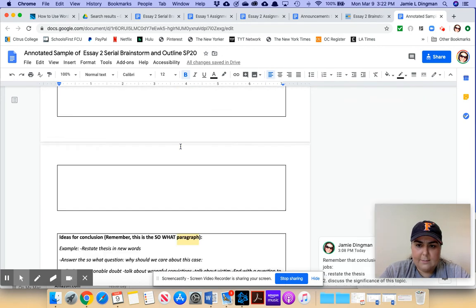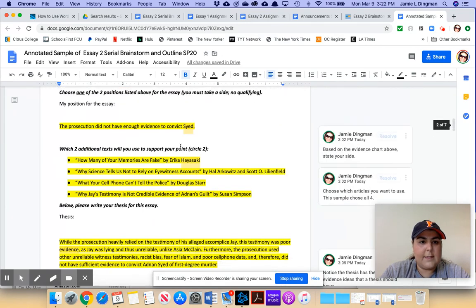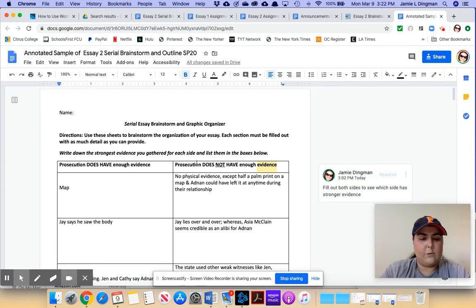Okay, so that's the basic breakdown of the Essay 2 Brainstorm Graphic Organizer. If you have any questions or concerns, please feel free to shoot me an email, or you can also sign up for a tutorial with our embedded tutor, Miss Priscilla Carrillo. She's great. She's worked with me on this essay before. She knows exactly what you guys are doing, so don't be shy, and feel free to reach out for help.